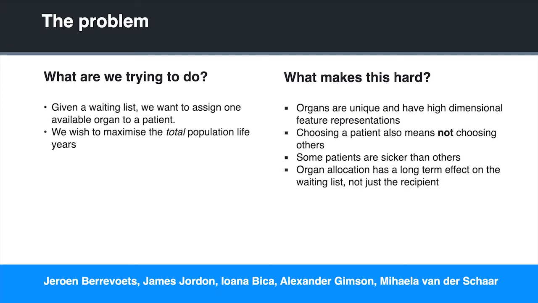First, organs are unique, so you never see the same organ twice, and they have a high dimensional feature representation. These feature representations vary from donor BMI to donor age to donor gender, etc. Choosing a patient also means not choosing others. Some patients are sicker than other patients, so we need to, in some way, take into account how long will this patient live if we don't give them an organ versus what if we do give them an organ, for everyone on the list. Organ allocation not only has a long-term effect on the patient, but also on the entire waiting list.